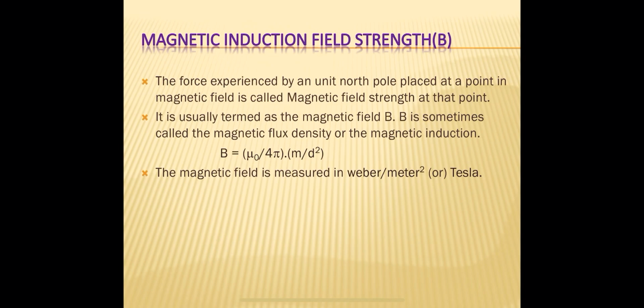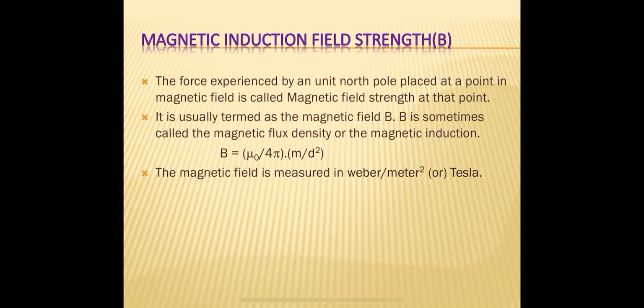We can observe one thing here. When we place an iron piece near the magnet, it attracts strongly, and when we place the same iron piece somewhere at a distance from the magnet, it attracts weakly.